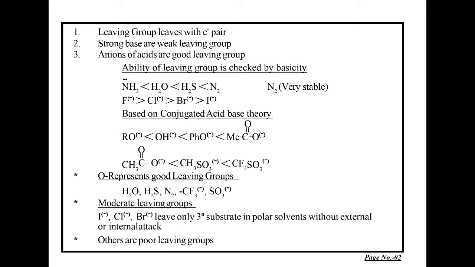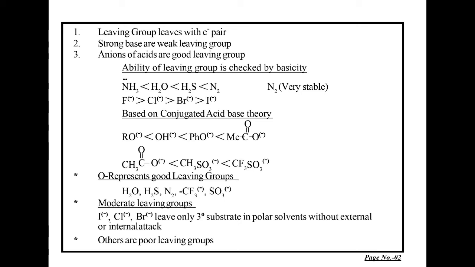Compare the series of compounds which are neutral in nature, for example ammonia, water, H2S and N2. Which will be the more effective leaving group? The more effective leaving groups are judged by their basicity, and we have found that nitrogen is a very stable compound, so it is the strongest leaving group.